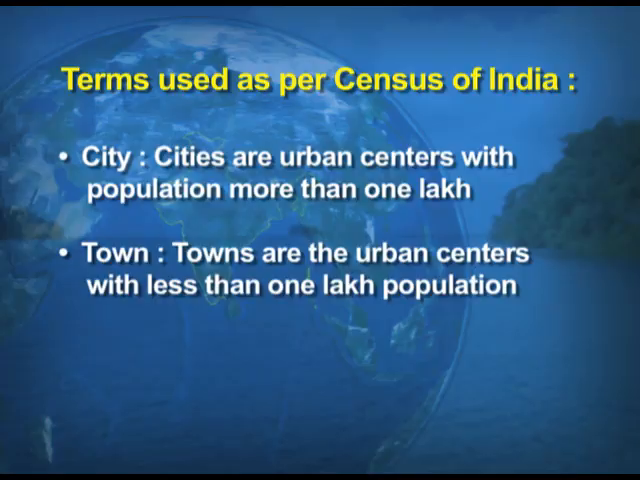Now, we will be taking up a few terms which are used as per the census of India. Number 1, city. Cities are the urban centers with a population of more than 1 lakh. So, that area is known as a city. We take up the term town. Towns are the urban centers with less than 1 lakh of population.